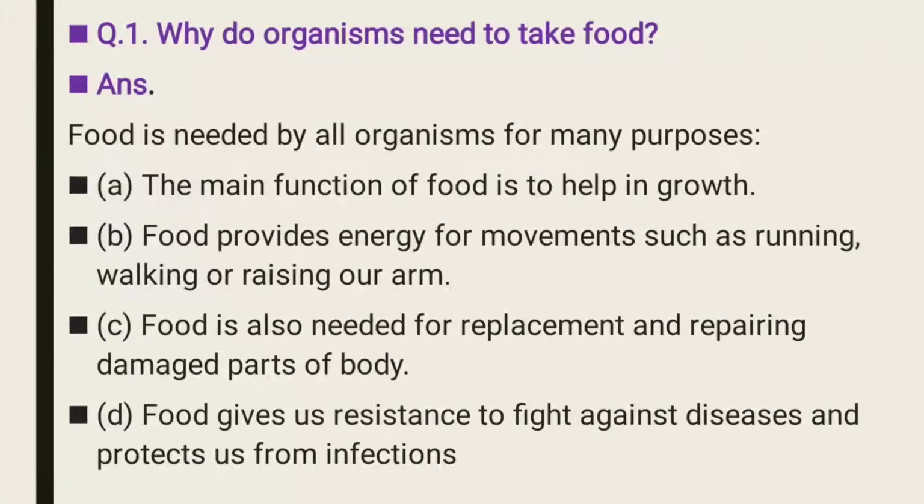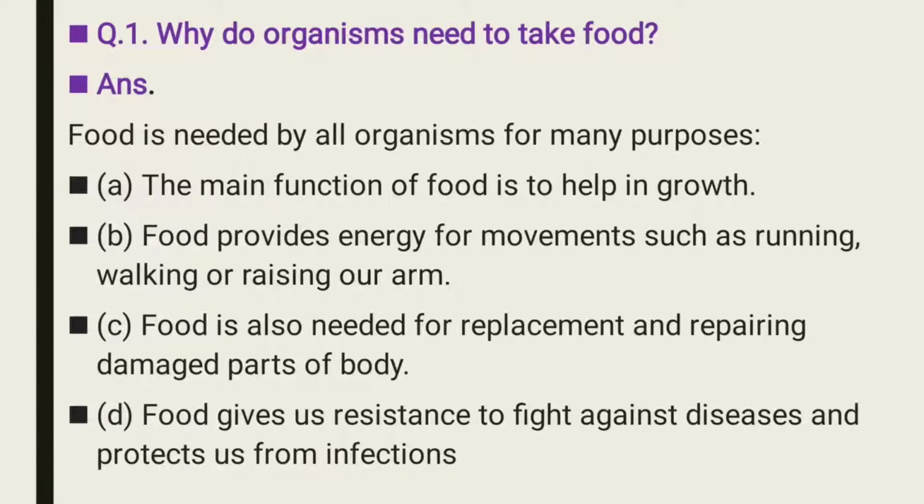Also to fight against disease and infection, we need food and energy. So why do organisms need to take food? Because food is needed by organisms for many purposes.